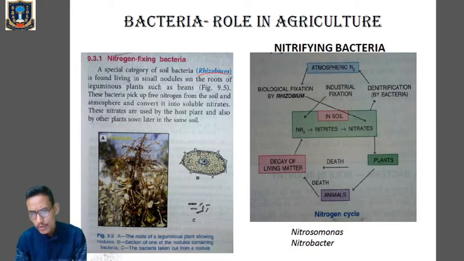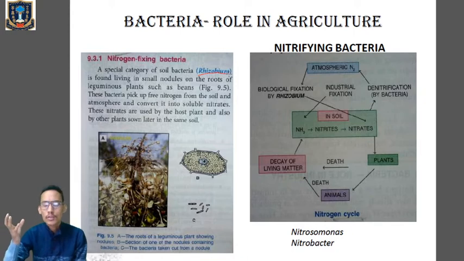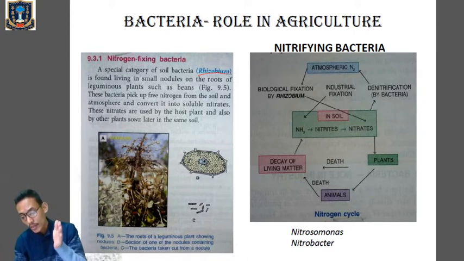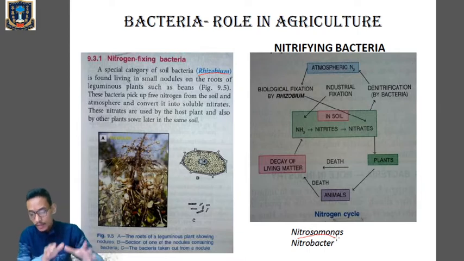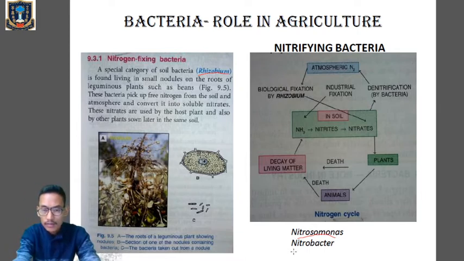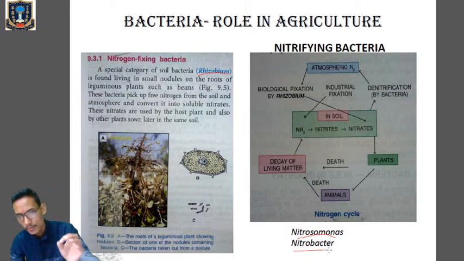Certain bacteria convert the nitrogenous waste products of animals and the dead remains of plants and animals into ammonia. Then ammonia is converted into ammonium compounds, which are first converted into nitrites, and then nitrites are converted into nitrates by the action of bacteria called Nitrobacter.